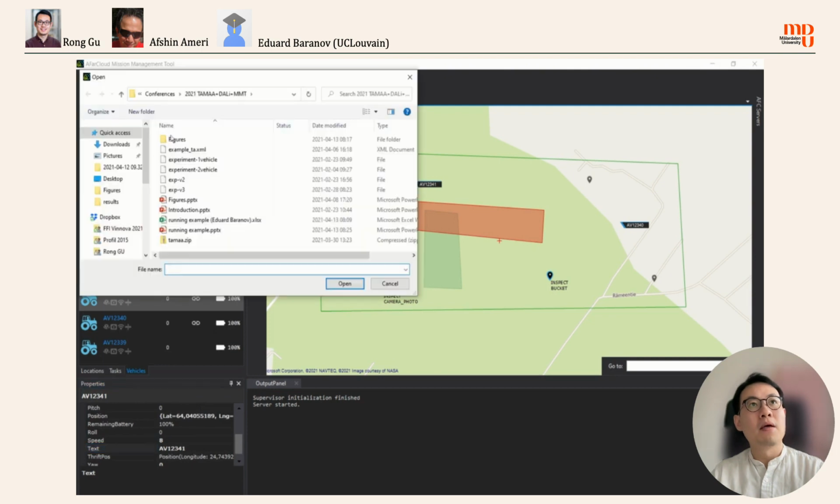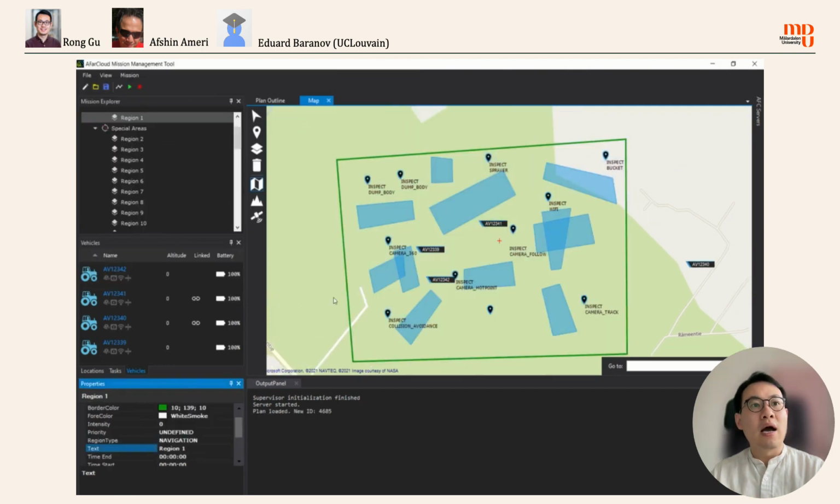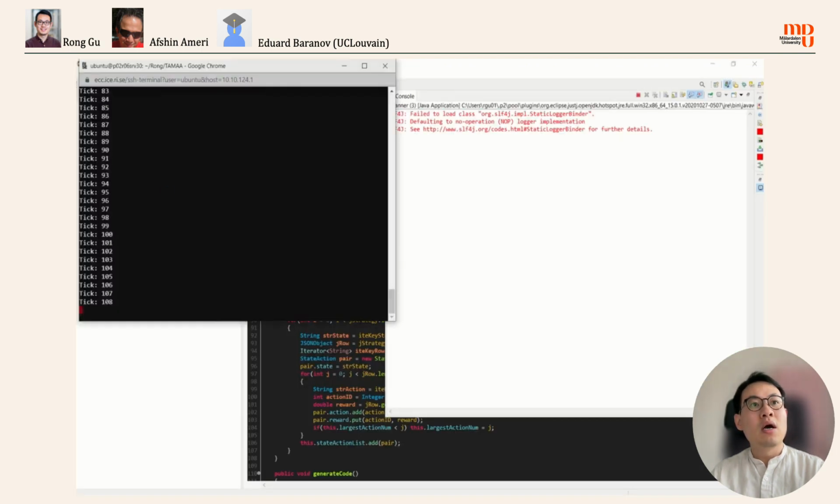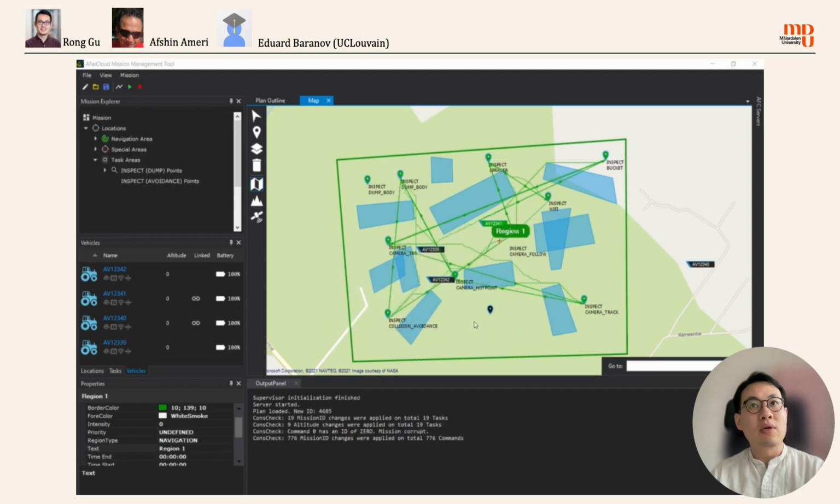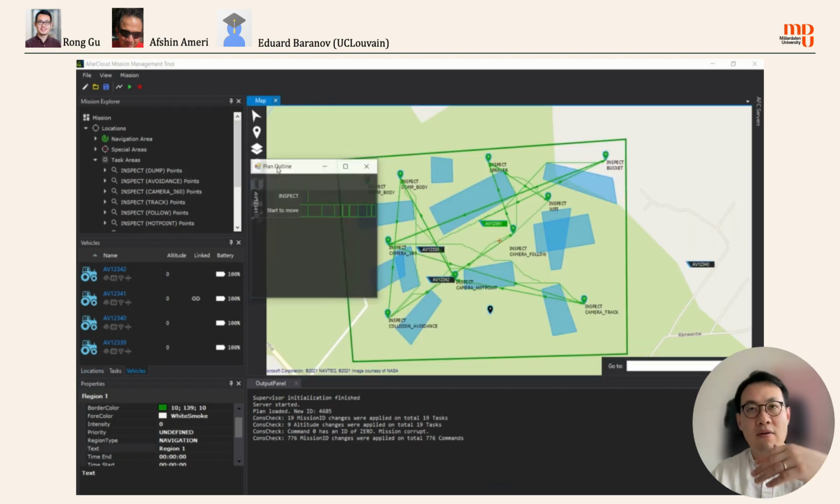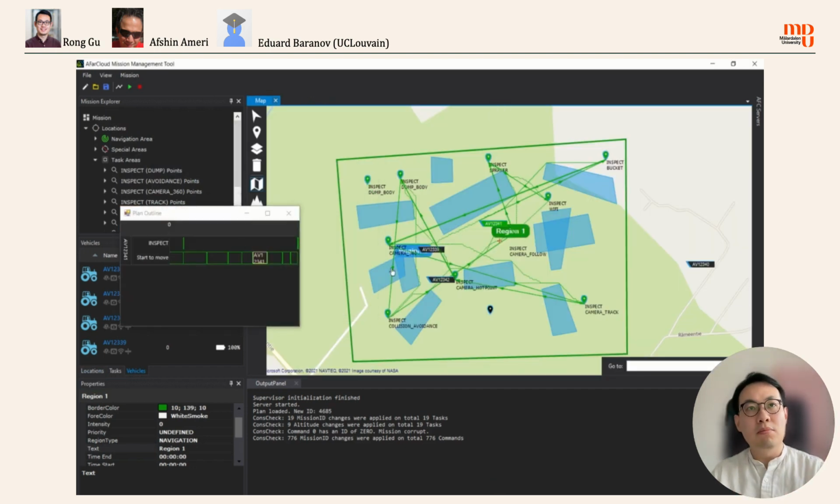So I open one existing mission, and what I did is to click the button, and then on the back end that I just quickly showed you, I run everything on the server, and the server sends back the result. It's just a 1 second thing. We have the path, we have the mission plan and everything, and the most important thing is that the plan now is guaranteed to be correct.